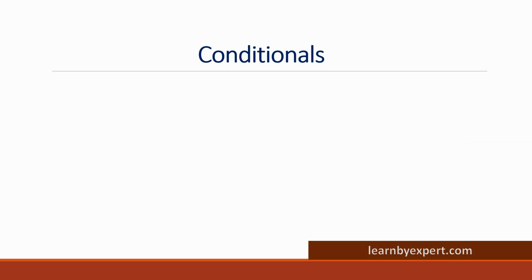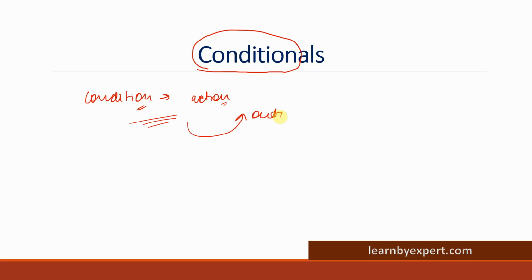So moving on, let me first tell you what conditionals are. When I talk about conditionals, as you can see, the word itself states the definition. Conditionals involve condition. So what is condition? Condition refers to the action which either has happened in the past or can happen in the future, or we are just imagining that if this particular action happens, then the outcome will be this.